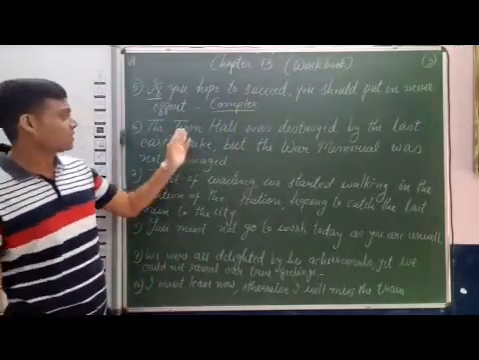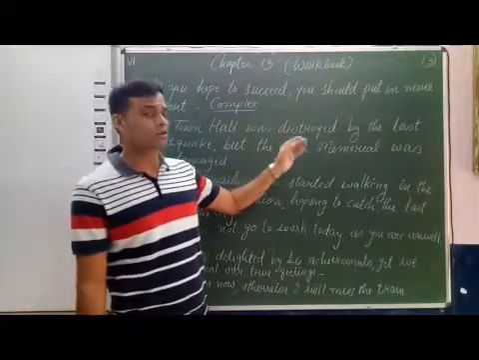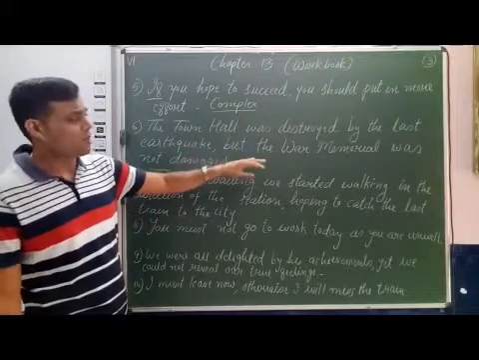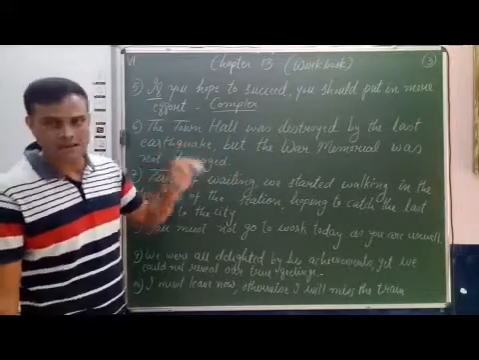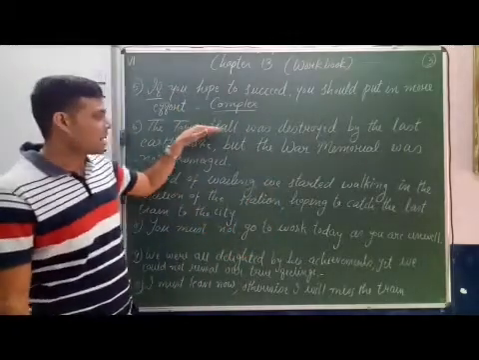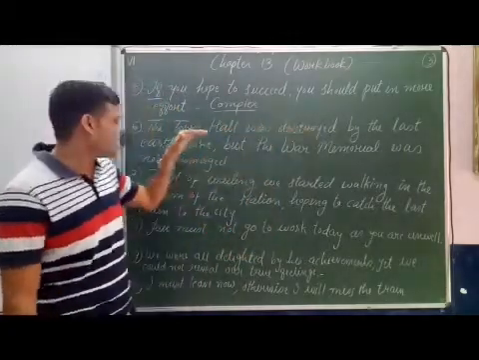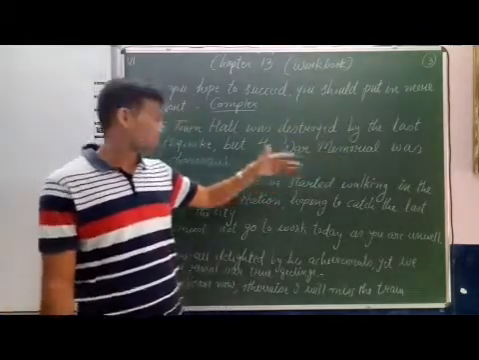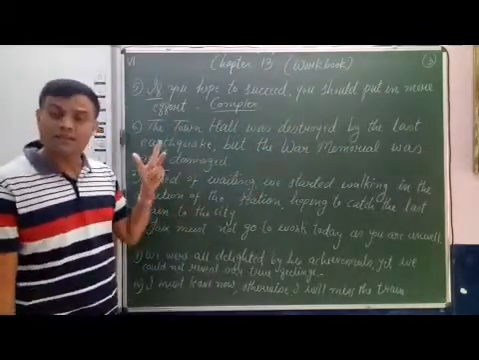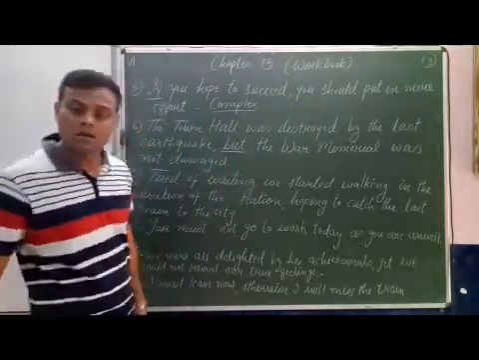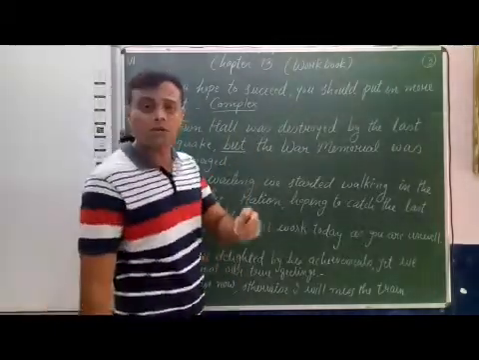Next sentence. The town hall was destroyed by the last earthquake, but the war memorial was not damaged. Here students, two clauses. The town hall was destroyed by the last earthquake, and second, the war memorial was not damaged. And these two clauses join with coordinating conjunction but, so it is a compound sentence.